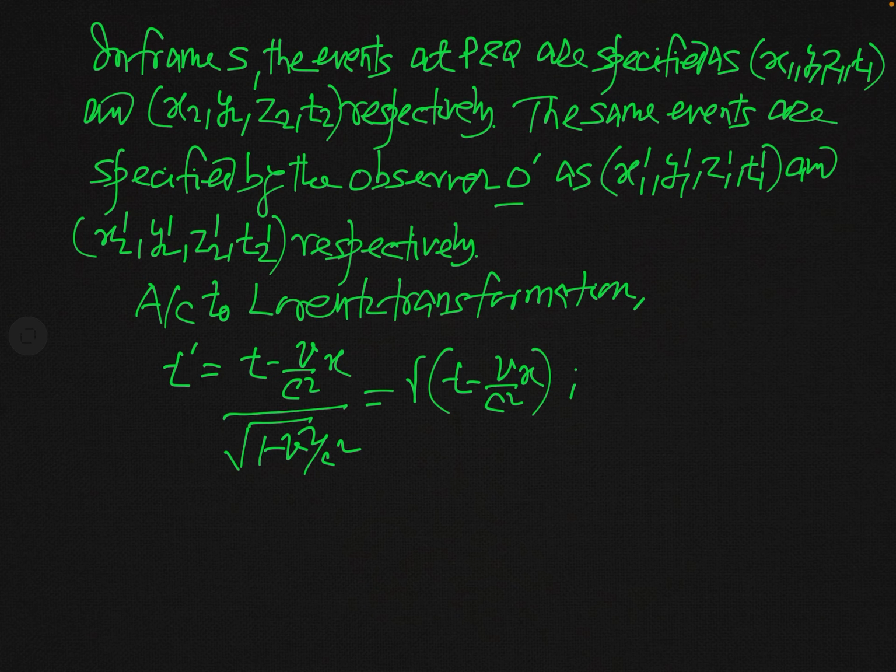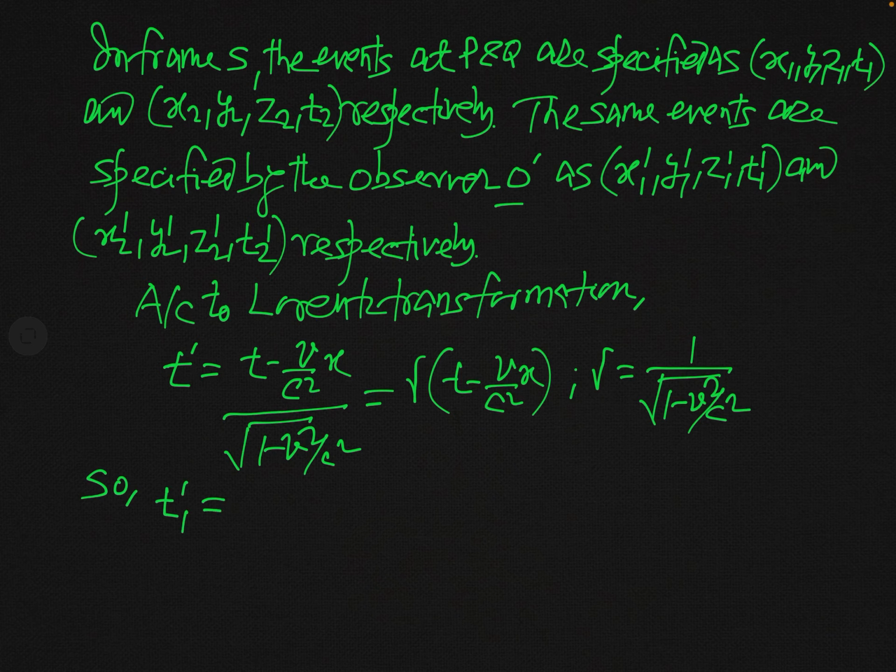And you know this gamma is equal to 1 over root of 1 minus v squared by c squared. So this is actually the Lorentz transformation equation connecting the time coordinate to the space coordinate. Now, on the basis of this Lorentz transformation equation, we can write the transformation equation for the times t1 prime and t2 prime. So, on the basis of this equation, you can write what this t1 prime will be.